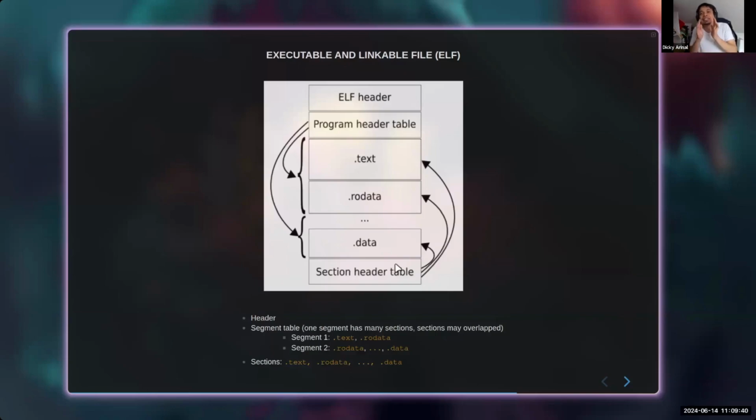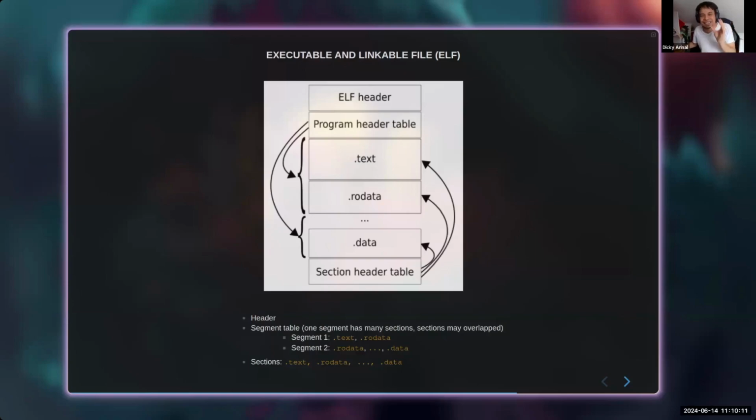But we are not talking about the linker now. We are talking about the loader. From the loader's perspective, we don't need sections. We only need segments, or the program header table. This is the program header table. Look at this: 2 sections, 1 segment. So 1 segment consists of several sections. That's very important.